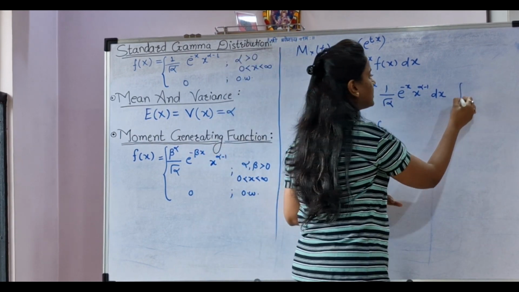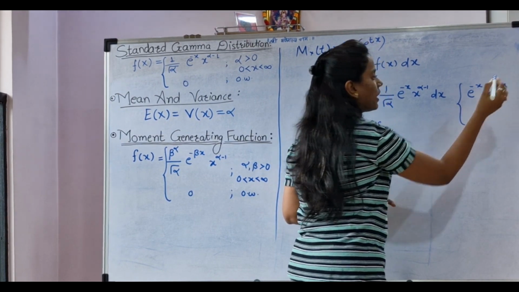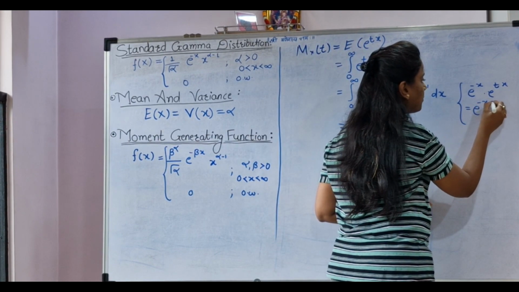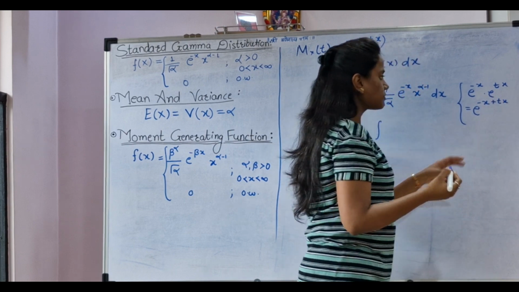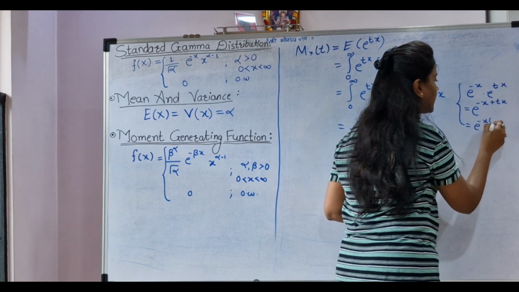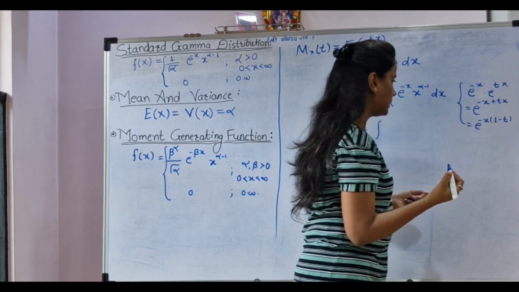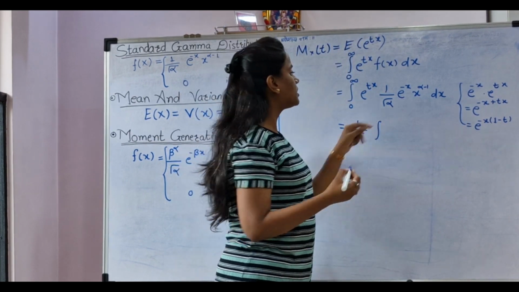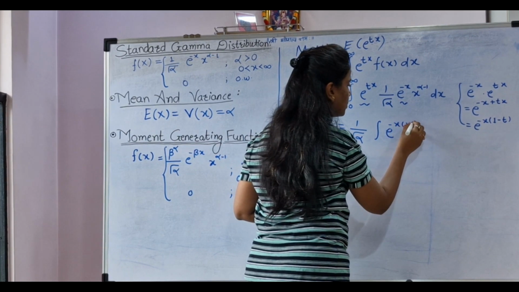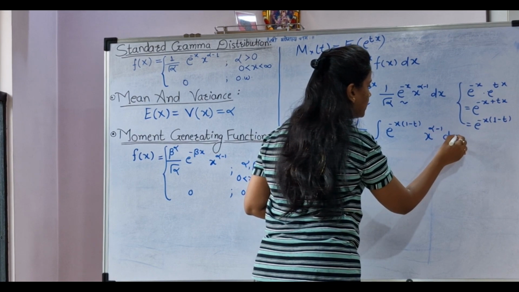Now here you can see we have the term e to the power minus x and e to the power tx, right? So this term we can write as e to the power minus x plus tx. Now from here, if we take e to the power minus x common, what we will get? 1 minus t, right? So that's why this same term we will write as e to the power minus x(1 minus t), x to the power alpha minus 1 dx.